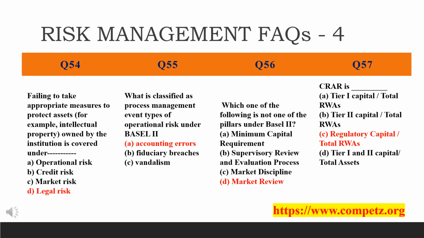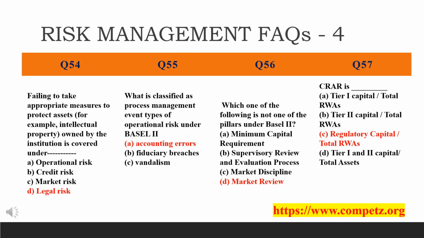Okay. Then what is classified as process management? What is classified as process management among the event types of operational risk under Basel II? There are 4 options: accounting errors, fiduciary breaches, vandalism, product defects. So the answer is the first, accounting errors, because of the Basel II category of operational risk event.